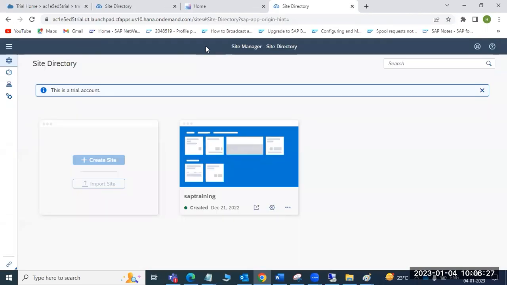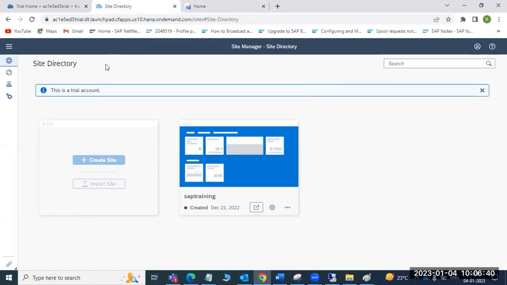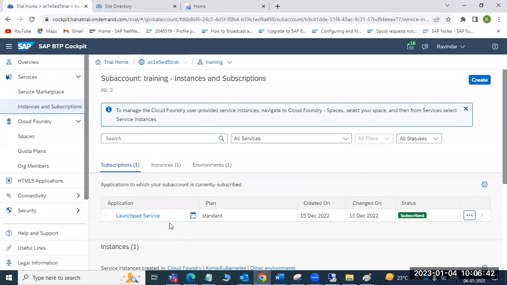Tiles, Ravi? So, Launchpad service. All these things we have to do in the Launchpad service configurations. So suppose you are in here, now go to the Launchpad. This Launchpad service is for Fiori, the Fiori front end server. All these kinds of services are available in the Fiori Launchpad service. Just go to this application.